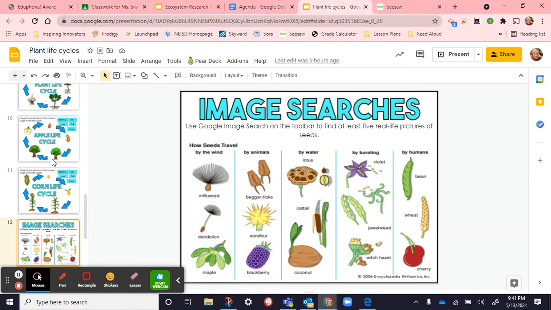So we talked about how some seeds travel by wind. If you look at this milkweed, dandelion, and maple, they all have wing-shaped parts on them. They're all really light, so they can float in the air, and those wing-shaped parts help float them through the air.